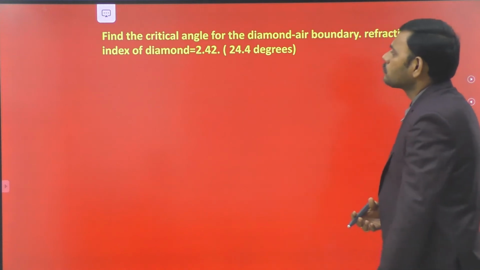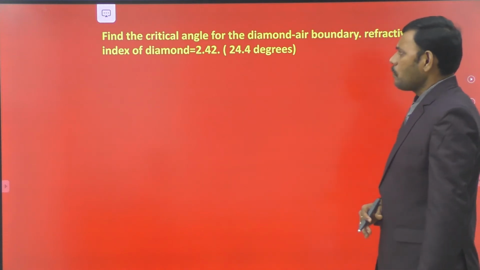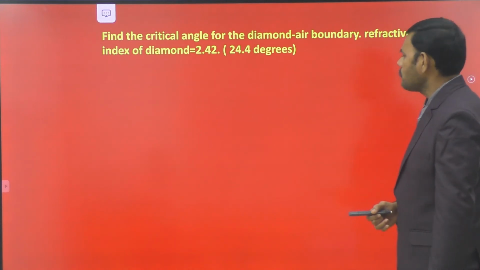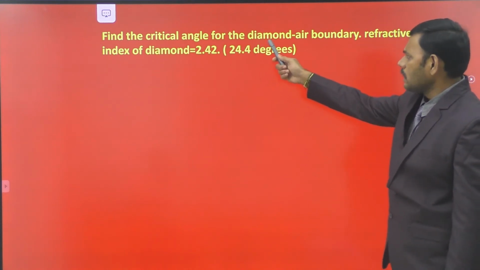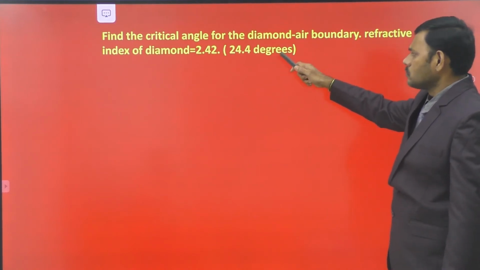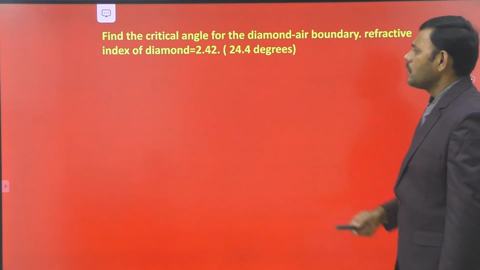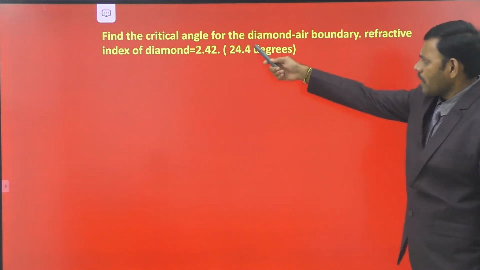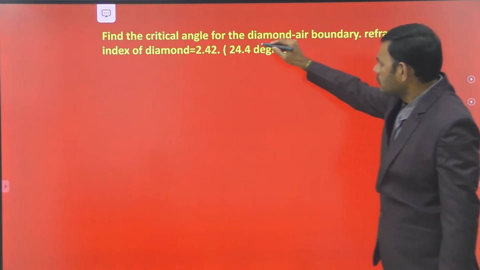So next, to move on to the further applications of the optical fiber, let us discuss one numerical problem, a very important model. Find the critical angle. Already we discussed the critical angle expression. So let us see a numerical example to find out the critical angle. Here, find the critical angle for diamond.